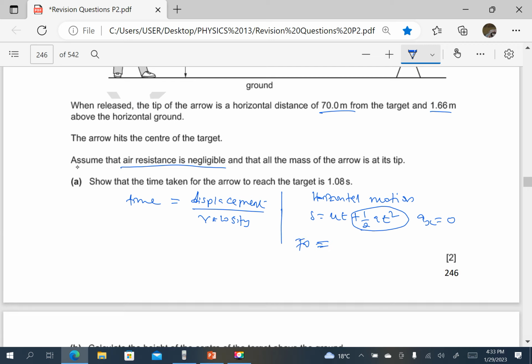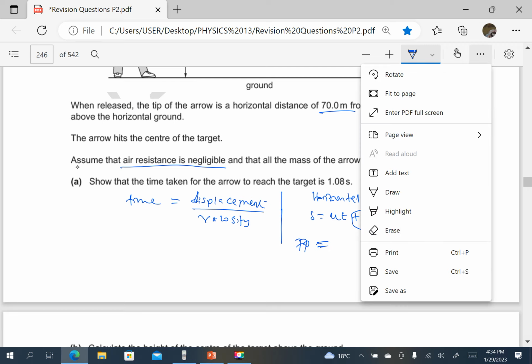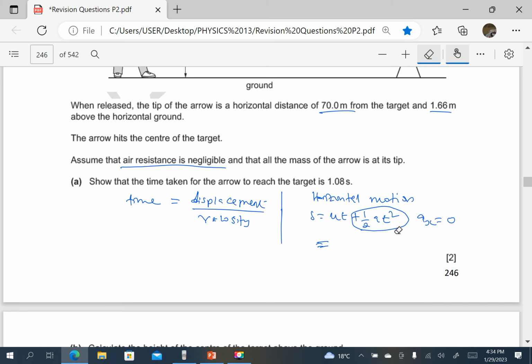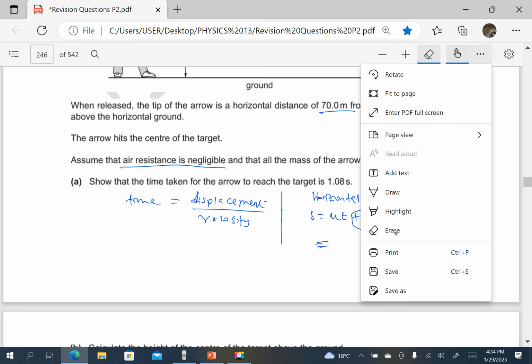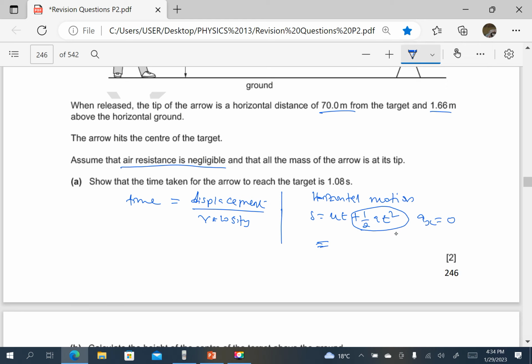So this is equal to, what is this? So 70 equals 65.0 cos of 4.3 degrees, then times t.